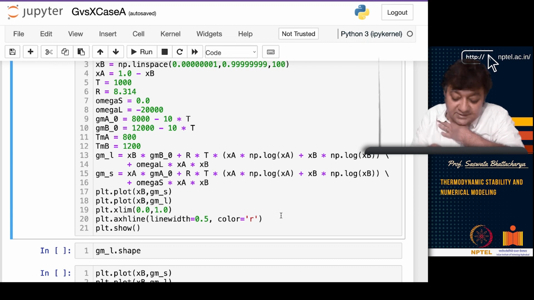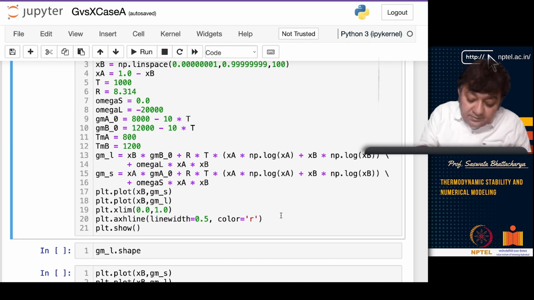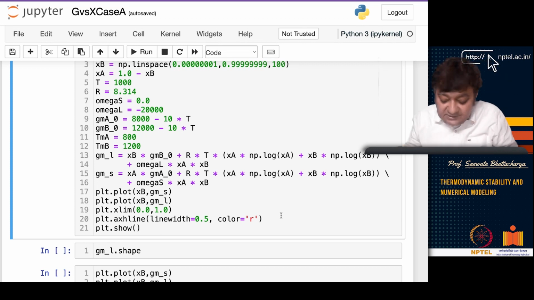Gm solid is this and Gm liquid is this. In the solid case it will be only Xa Gm0A, and here it will be Xb Gm0B. Now, this is for the liquid, because the liquid will have the mixing terms, so we'll see that.